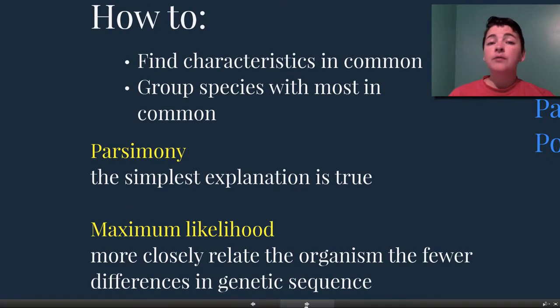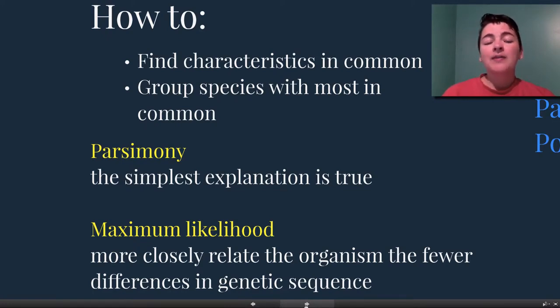How we actually make a cladogram is first we need to find all the characteristics that are in common. You're going to group together the species with the most characteristics in common. There's something called parsimony that you need to follow when you are making these groups, and that's that the simplest explanation is going to be true.